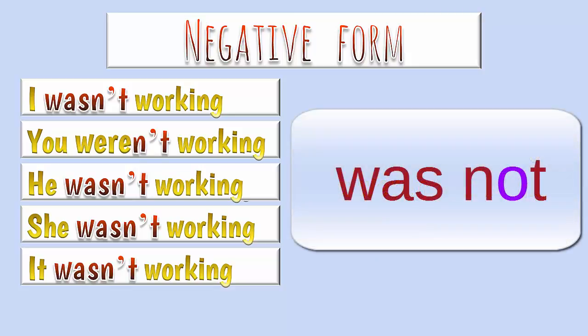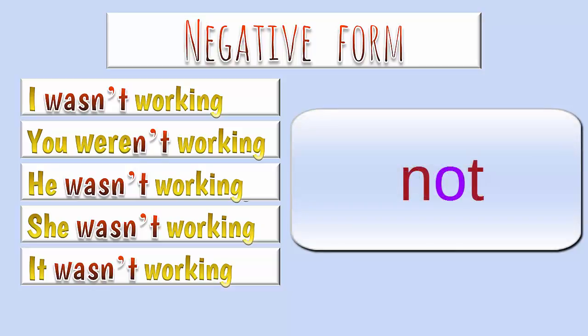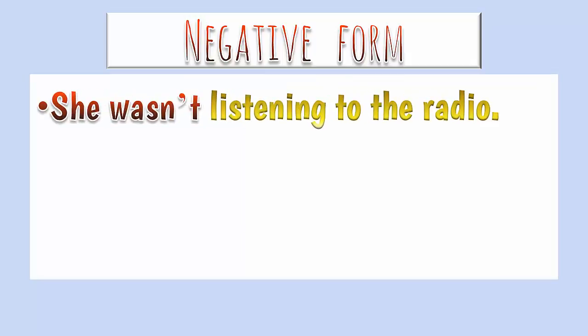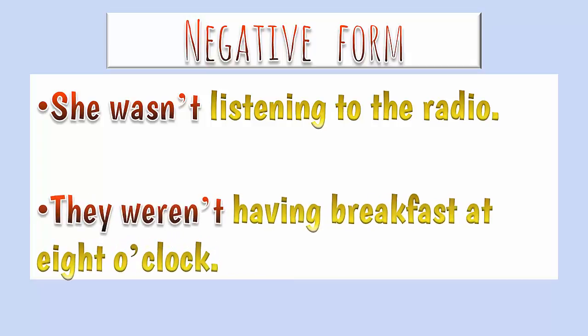The contracted form is N'T. The apostrophe means that we are missing a letter, in this case the letter O, from the word not. Some other examples of the negative form would be, she wasn't listening to the radio. They weren't having breakfast at 8 o'clock.